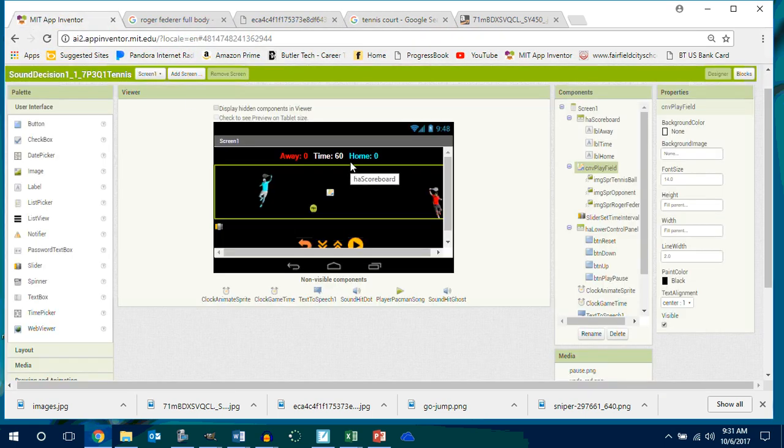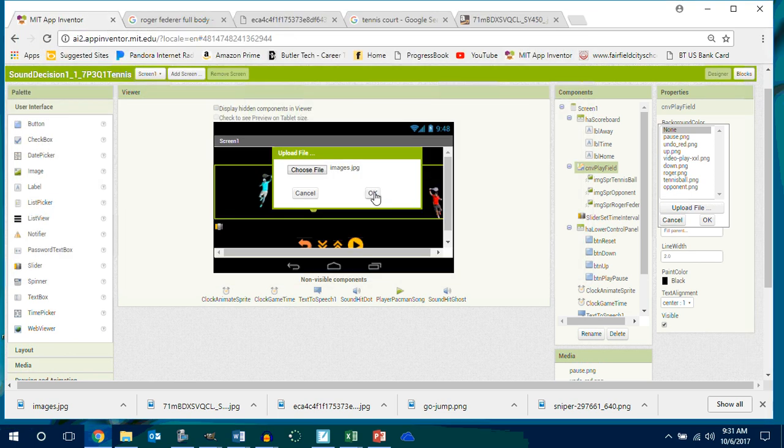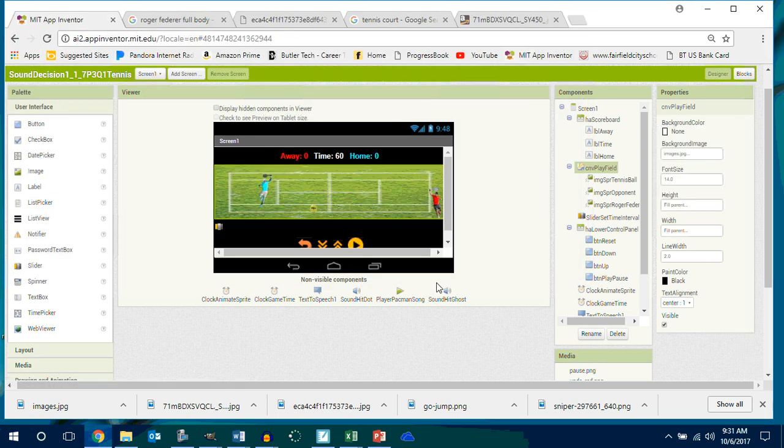That's because you didn't save it as a .png. It's got to be a .png. So you go to Canvas, you go to the background color, upload, choose a picture, choose an image. I'm going to see what this looks like. Boom, there you go. There's Roger on the tennis court. Does that look pretty cool?